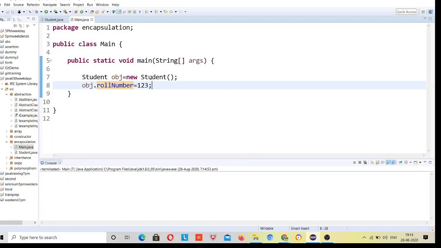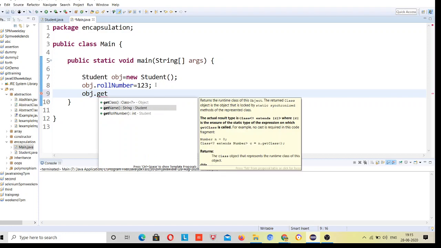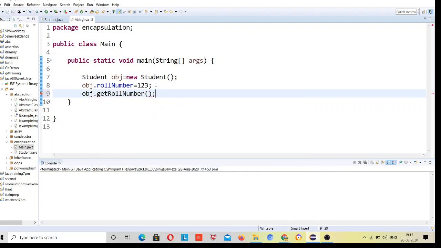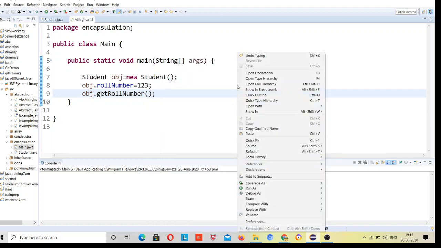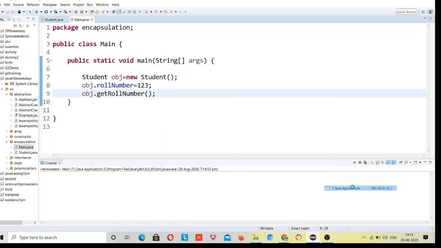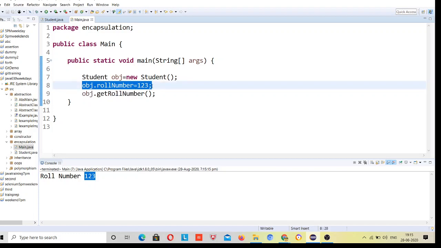I have not printed, right? I have to call that method, obj dot get roll number. You can see roll number is 123. I have passed the roll number 123, and everybody will get 123 only.